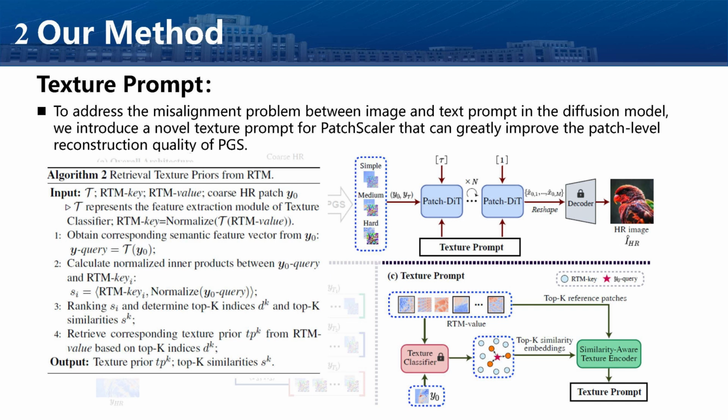During inference, a coarse patch from the low-resolution image is projected into a semantic embedding space and compared with all keys in the RTM. The top K most relevant textures are retrieved and fed into a similarity-aware texture encoder, which attaches to our PatchDT backbone. Through cross-attention, these encoded texture priors are injected during denoising, guiding the model to reconstruct realistic fine-grained details.